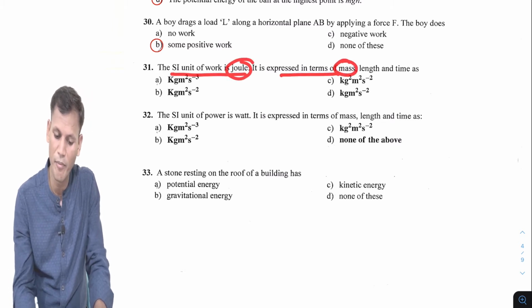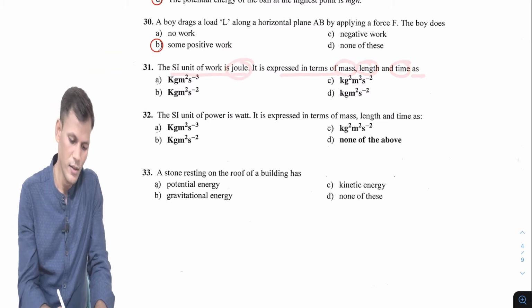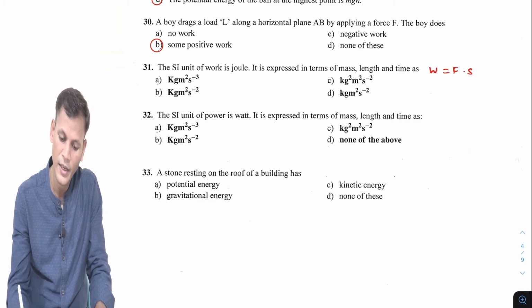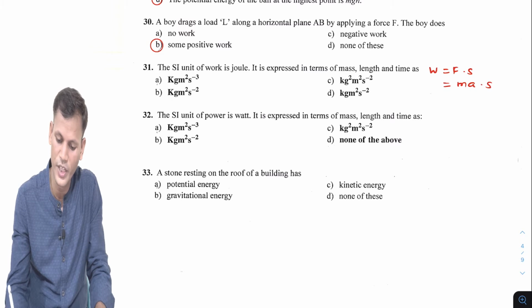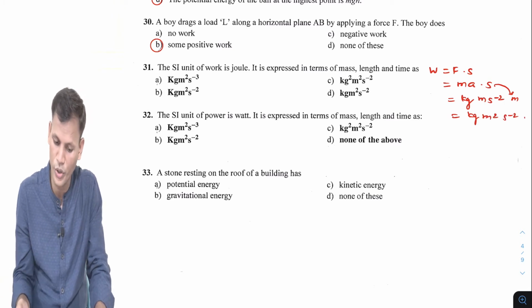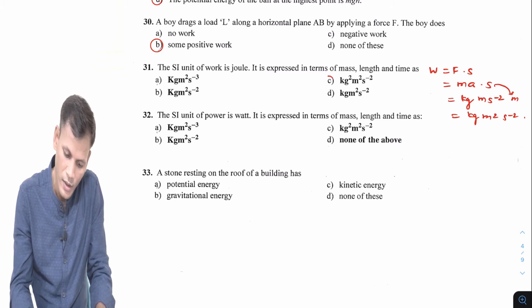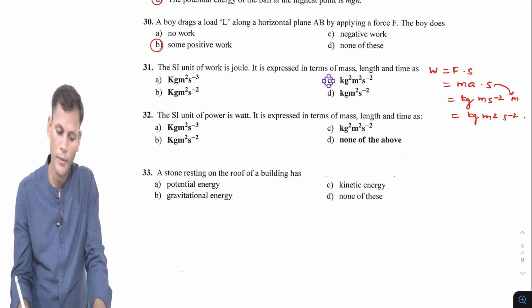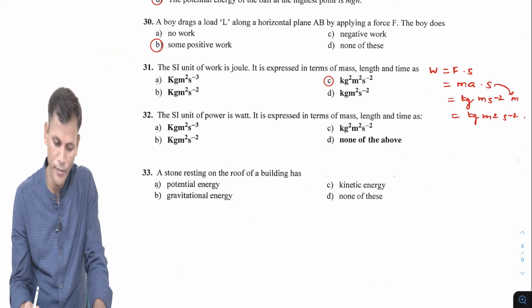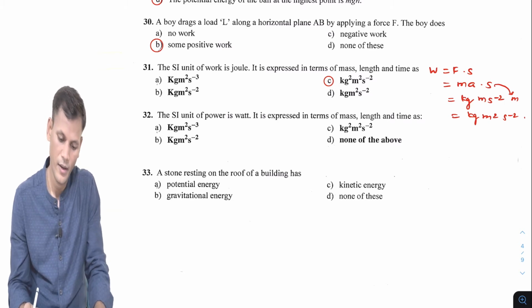It is expressed in terms of mass, length and time as follows. The SI unit of work is force into displacement. Force is mass into acceleration, into displacement. The unit of mass is kilogram, acceleration is meter per second square, and displacement is meter. So it becomes kilogram meter square per second square. So the answer will be kilogram meter square per second square, right?